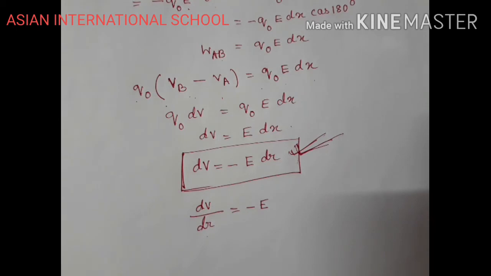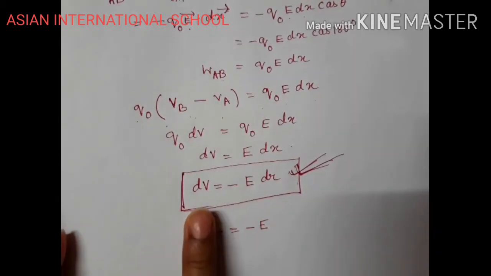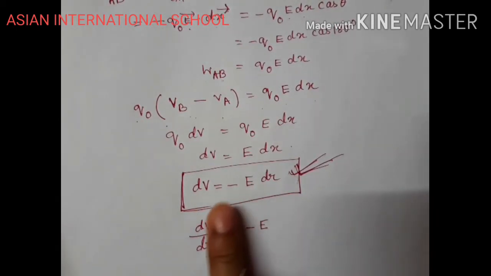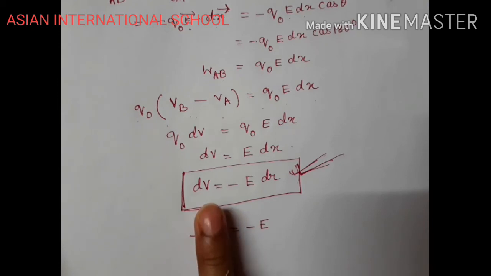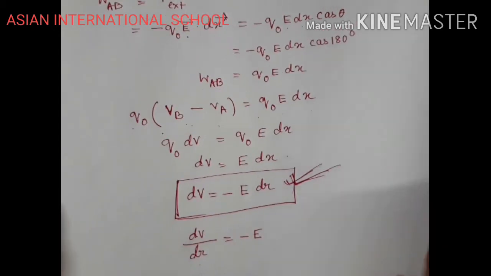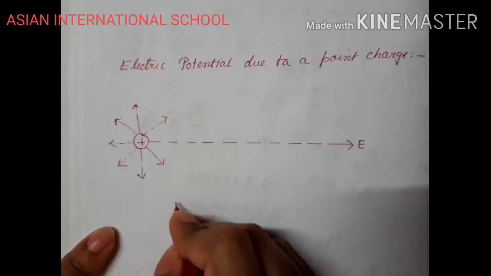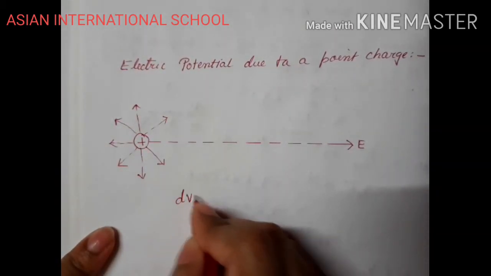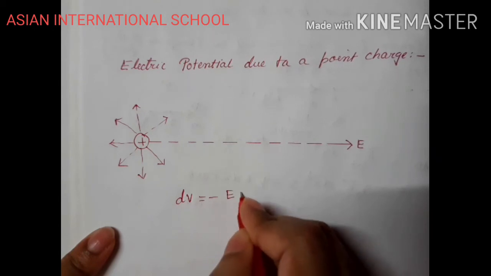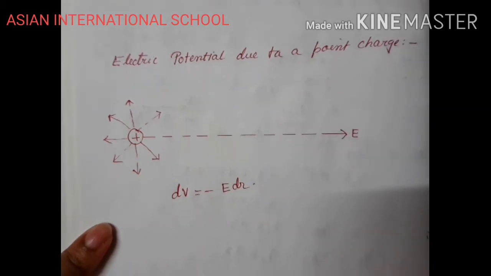Now, we will derive the expression for potential. If we find out the potential for an isolated positive charge, we can find out the expression for V. Let us do that. This is something which is known to us: dV equals minus E dr, right?